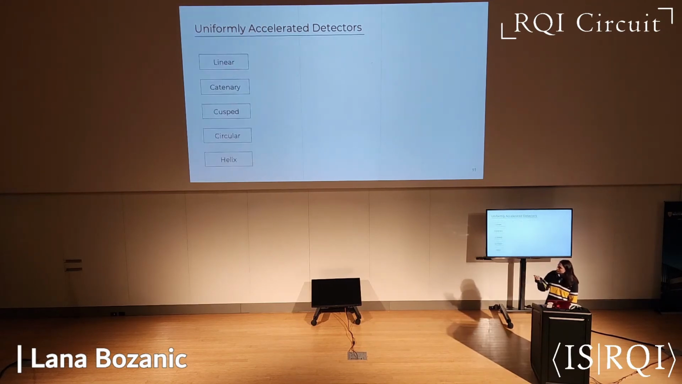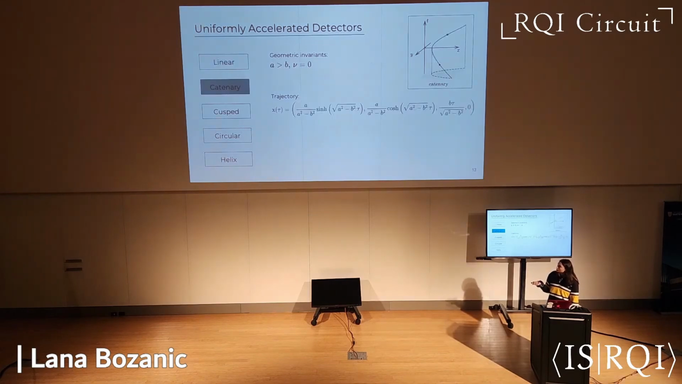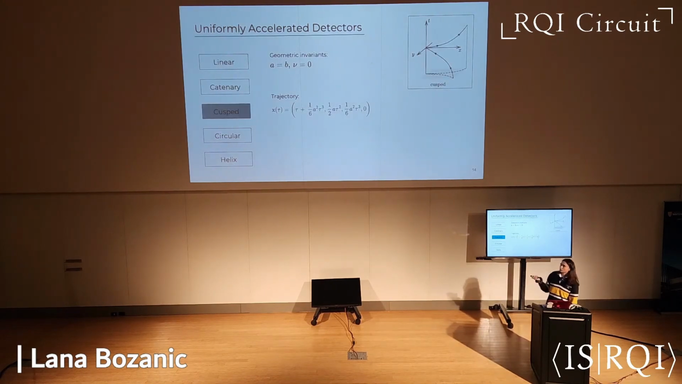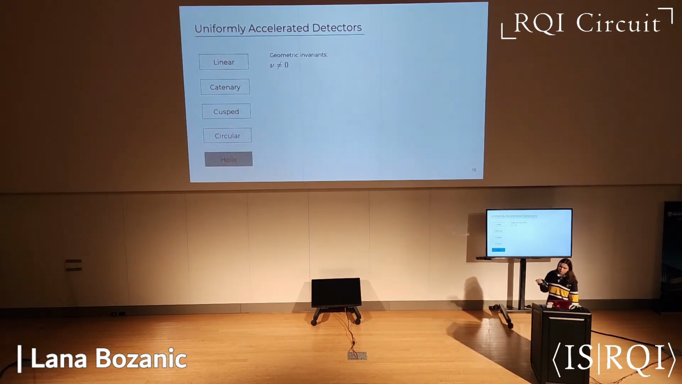So these 5 classes of motion are linear motion, which is characterized by non-zero acceleration, but the 2 torsions being equal to 0 with this trajectory. Then we have catenary motion, where A is greater than B and the second torsion is equal to 0. Then we have cusped motion, where A and B are equal and the second torsion is equal to 0. And then the last case where the second torsion is equal to 0 is the circular case, where A is less than B. And then finally, the most general type of uniform motion is where we also consider the second torsion being non-zero. But we don't consider this case in our paper, so I'll skip over this section here.